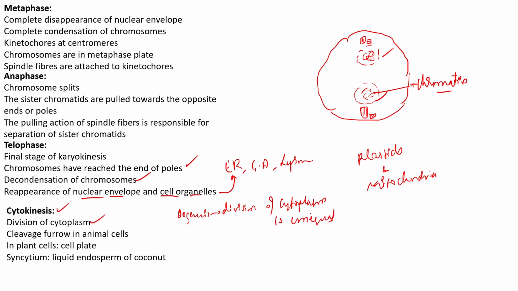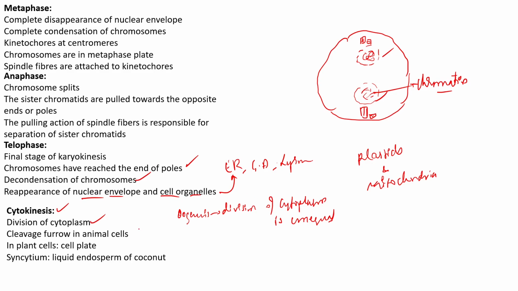Of course, in the case of oogenesis, the type of cell division is different. It is meiosis. But that doesn't mean that there is no cytokinesis occurring. Even in meiosis, cytokinesis occurs. In general terms, cytokinesis is equational in nature. However, in oogenesis, the cytokinesis can be unequal in division of cytoplasm.